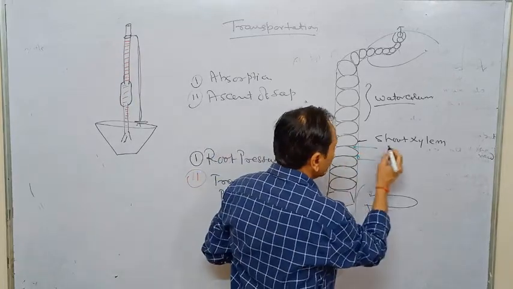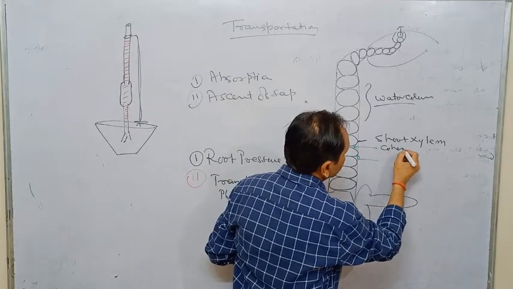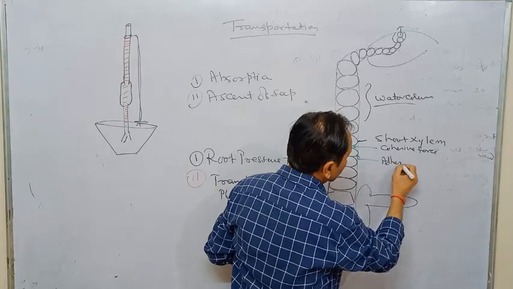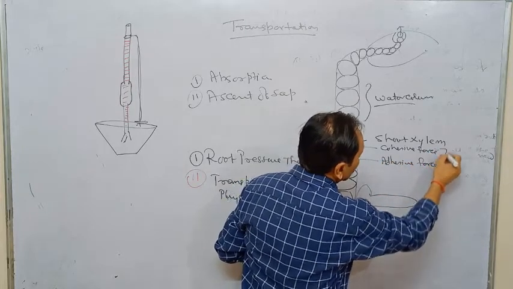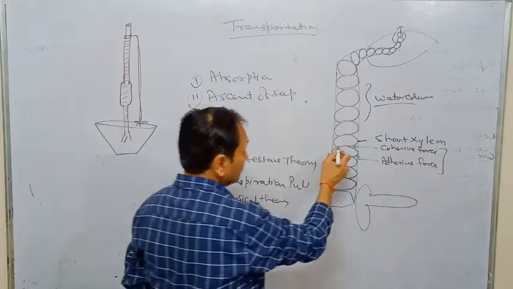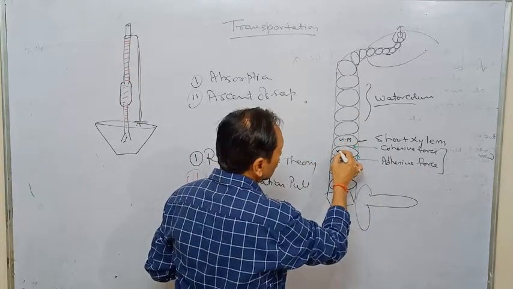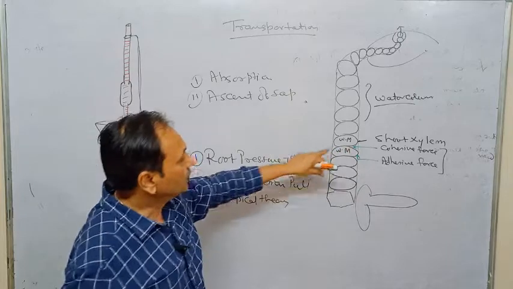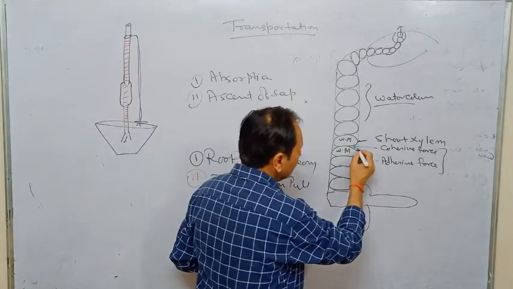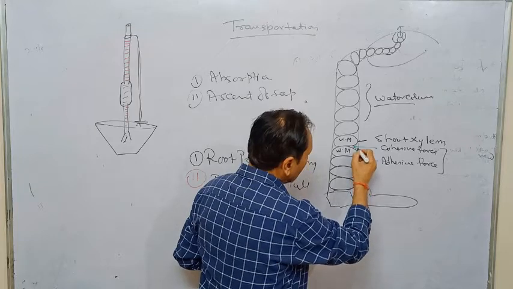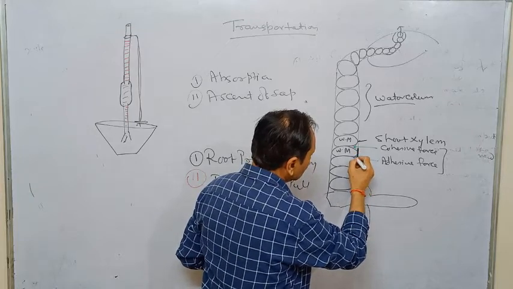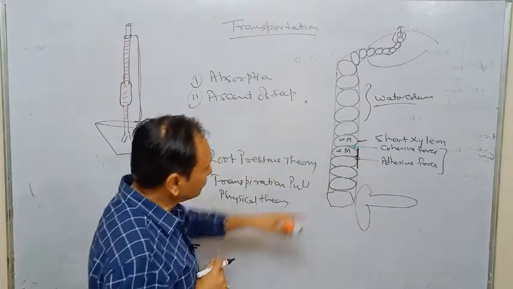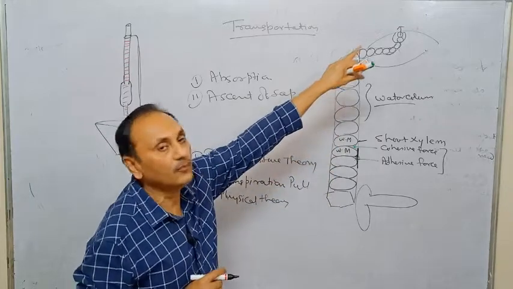This force is called cohesive force, and this force is called adhesive force. It means the cohesive force is between two identical molecules, suppose water molecules. And this is the xylem wall and this is the water. So the force between these non-identical particles is called adhesive force, and these two forces are responsible for the formation of the water column.